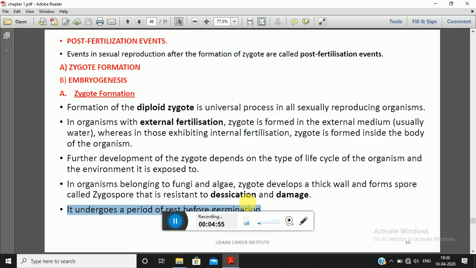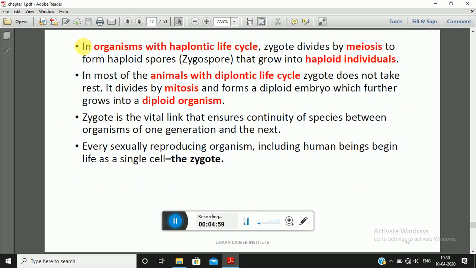Now in organisms with haplontic life cycle, the zygote divides by the process of meiosis, because the zygote is diploid in nature, and the life cycle which the organism follows is a haplontic life cycle, which means a haploid life cycle.